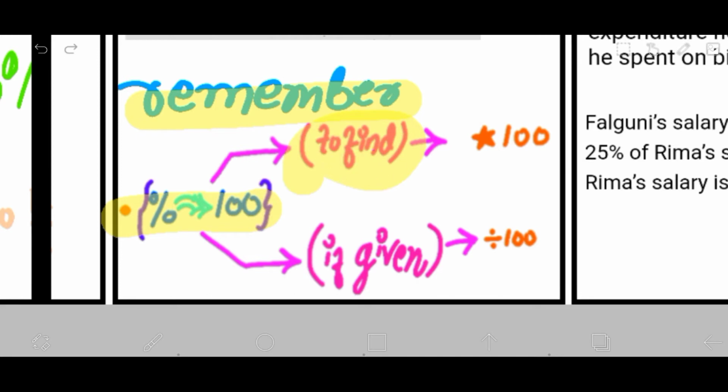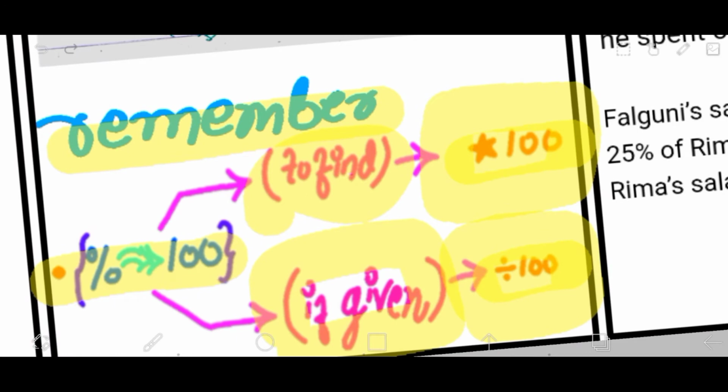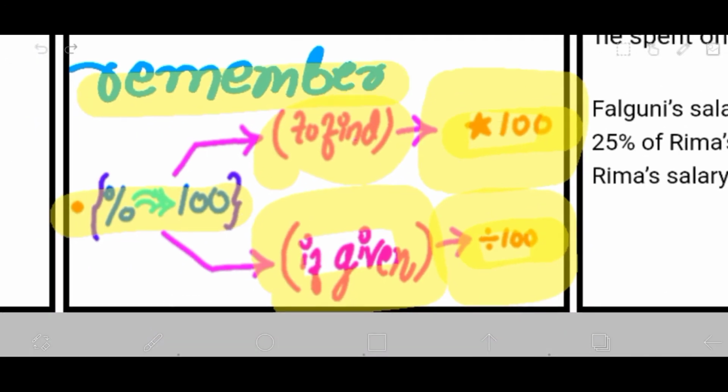So if you have to find the percent, it simply means you have to multiply by 100. And if it's given, and something has been asked, like what's the new value or the old value or the initial value, then the question is probably asking you to divide. It works almost all the time, and it's not any trick, but if this gets in your mind, you'll have a quick subconscious way of thinking. Whenever anything comes to you, you'll quickly multiply or divide without wasting any second thinking about this or that formula. If you have to find, multiply, and if it's given, divide.